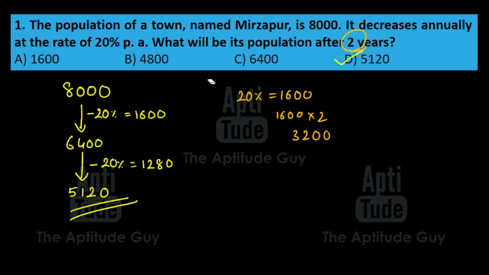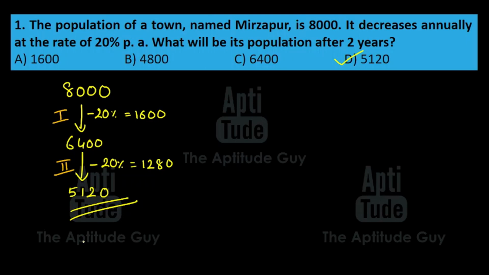But that is a mistake, because in the first year, it becomes 6,400. After that, this population reduces by 20%. The population doesn't stay 8,000. This reduces by 20%. That is why 4,800 is the wrong answer. And 5,120 is the correct answer.